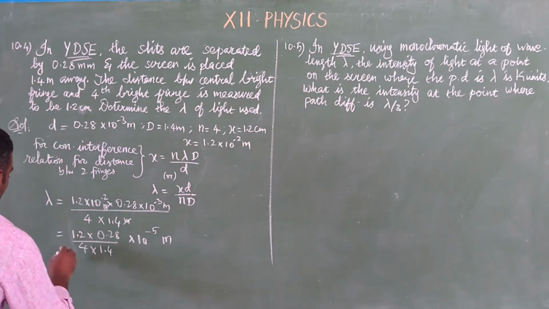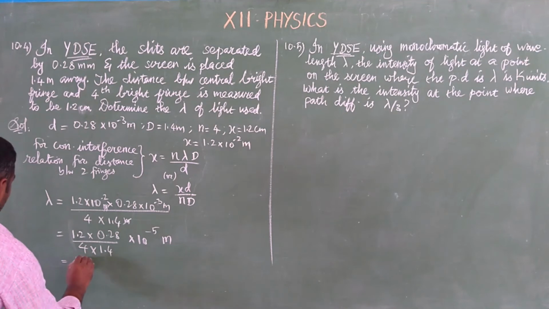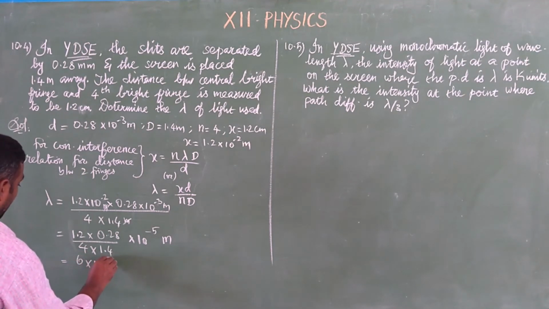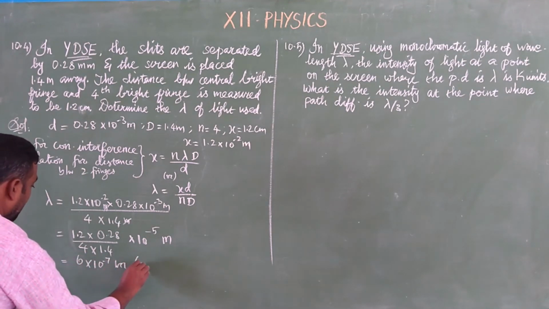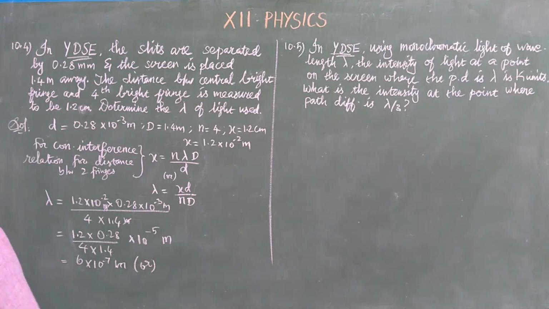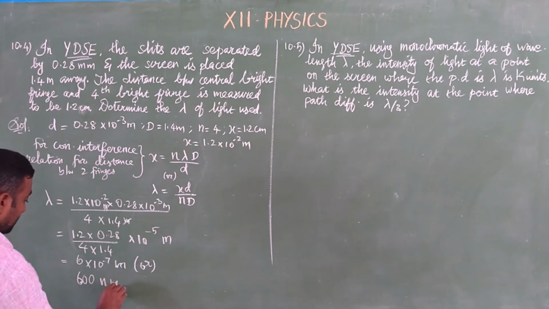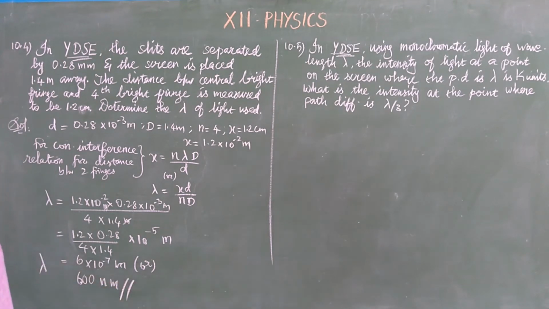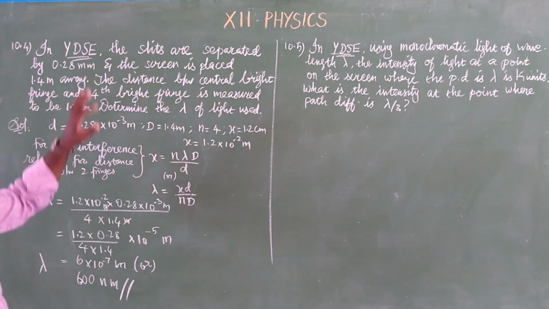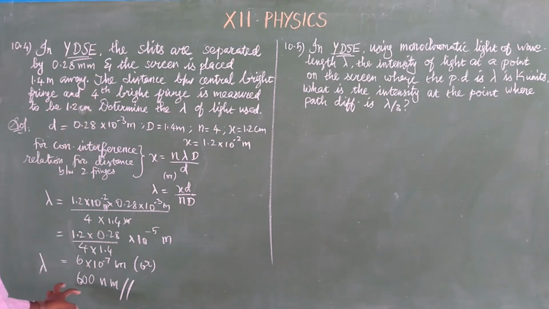After simplification we have 6 into 10 to the power minus 7 meter, or 600 nanometer. So this is the wavelength in this case, from the center to the fourth bright fringe.